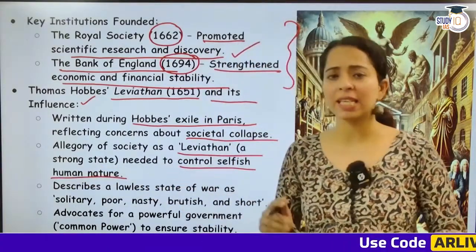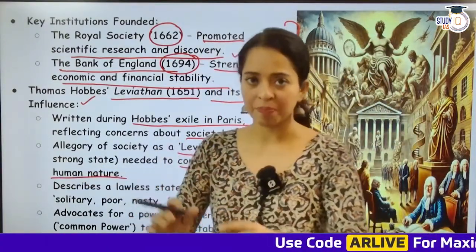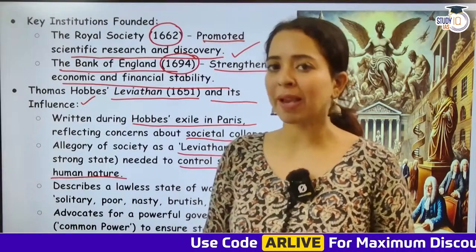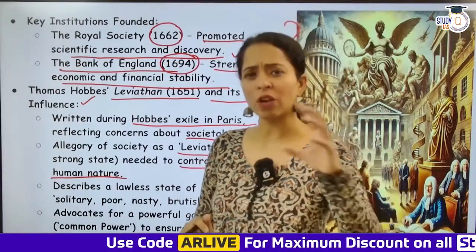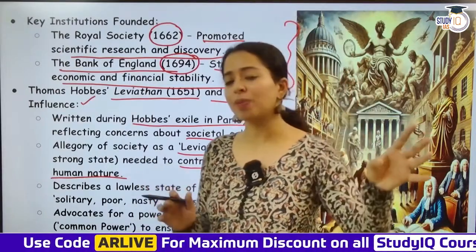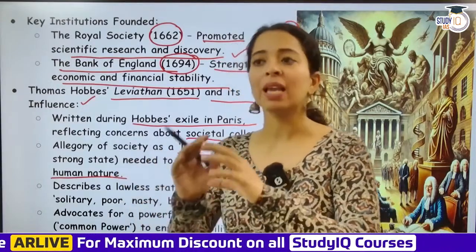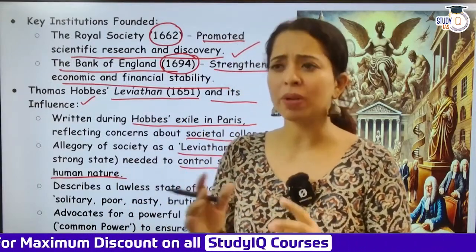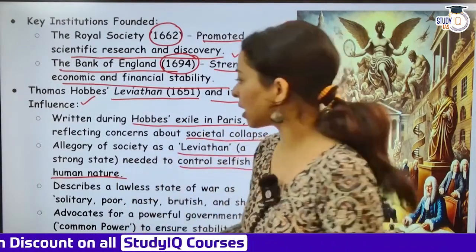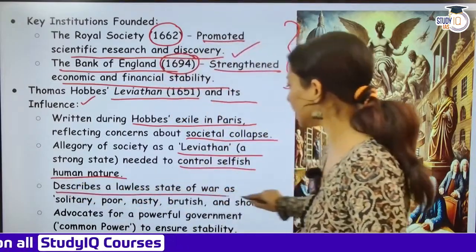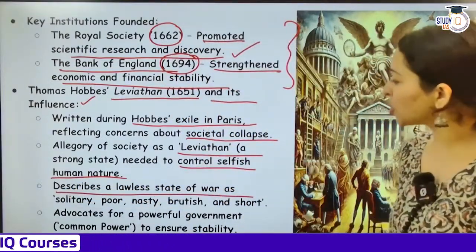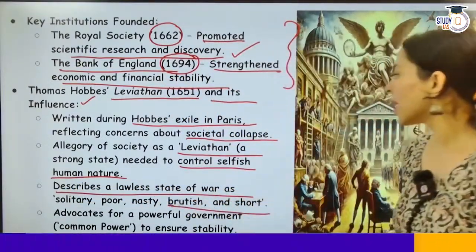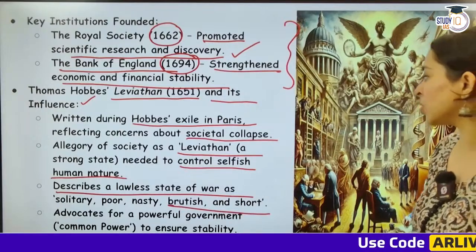So again, we can see that things are moving towards more reason, the more rational aspect of human nature, rather than any kind of discovery and exploration. So that spirit of the Renaissance was being replaced by ideas of reason and human nature. Analyze and look at it. It describes a lawless state of war as solitary, poor, nasty, brutish, and short, and advocates for a powerful government to ensure stability.